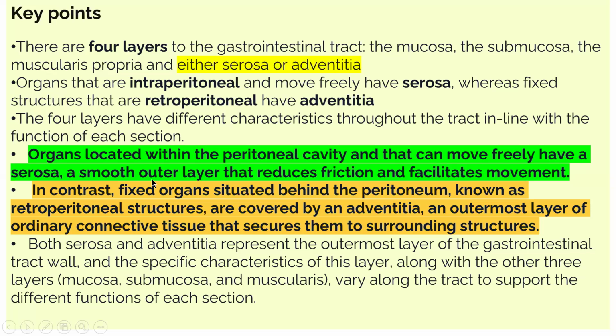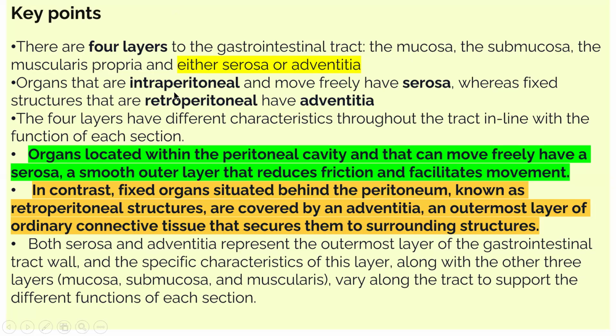So key points to remember: there are four layers to the gastrointestinal tract: the mucosa, submucosa, muscularis propria, and either the presence of serosa or adventitia. Mucosa, submucosa, muscularis propria, and either serosa or adventitia.